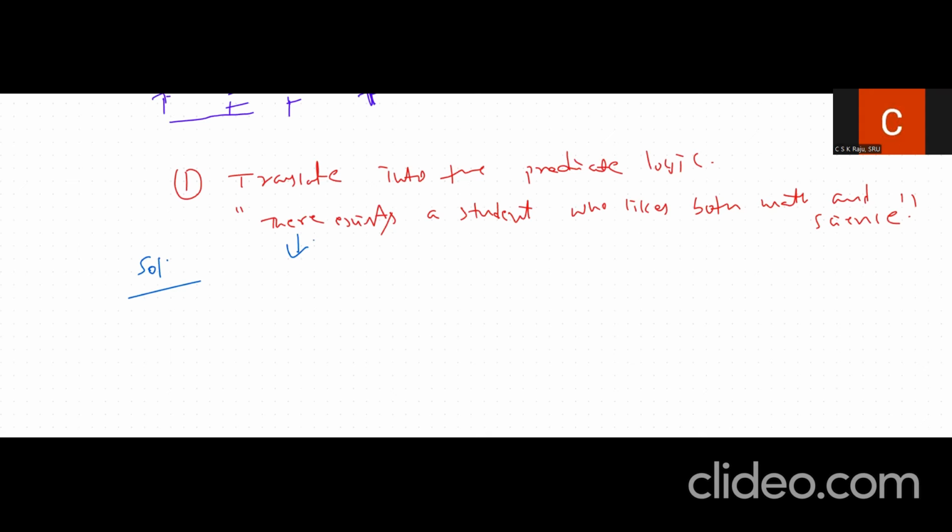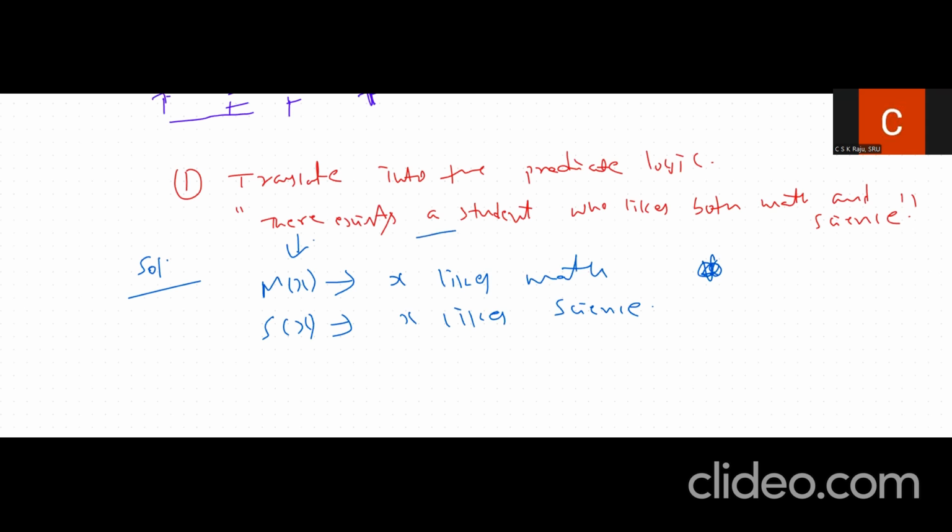So now let us say m of x means that x likes math, and s of x means that x likes science. Similarly we defined earlier also the same way. Earlier we defined universally for all, but now we are defining the existential quantifier, meaning only the particular student. So in the existential quantifier we will be applying for only a single student.